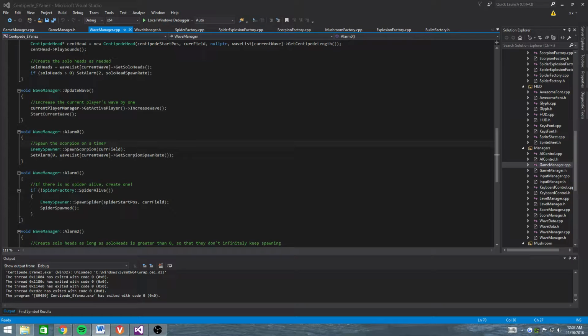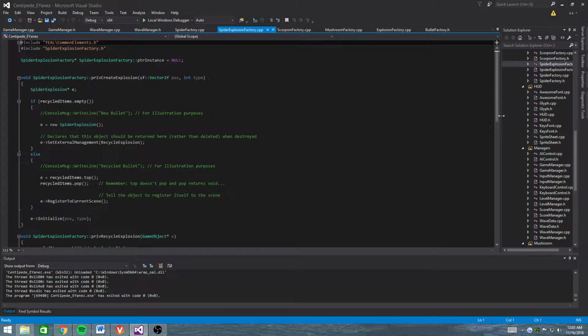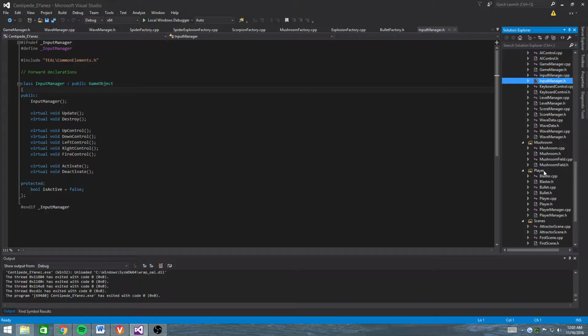So that's my game manager set up as the singleton. Observer pattern I talked about, it's mentioned twice. Explosions, I showed the 2 explosion types, so the spider and the regular. My bullet is created by factory. My blaster doesn't need a factory because I'll show how this works here.